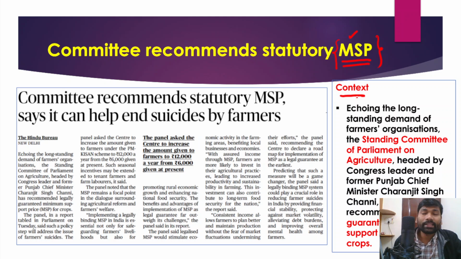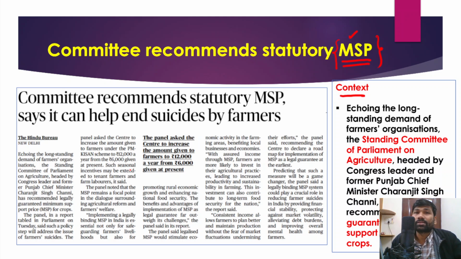So we'll understand the context of this article. What exactly is the context of it, right? So the context is that recently we all know that farmers from Punjab, Haryana and other different parts of the country came to Delhi. They protested for almost one year against three farm laws that the union government had passed.